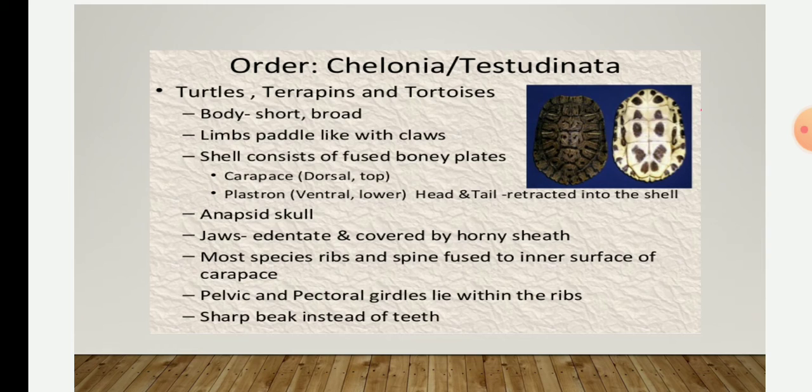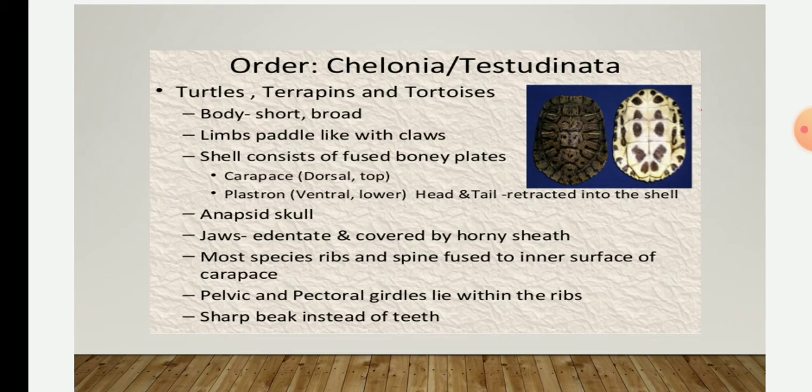So this edentate means they will be having a lack of incisor and canine teeth. Okay, and in most of the species the ribs and the spines are fused in the inner surface of the carapace. Carapace is the top or the dorsal part which is present at the anterior edge. Okay, and in this the pelvic and the pectoral girdles lie within the ribs.